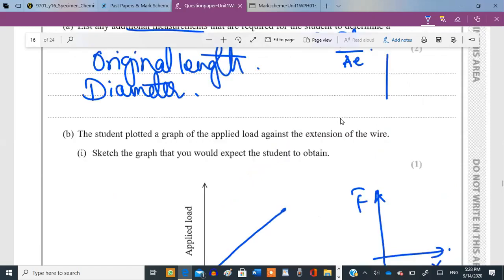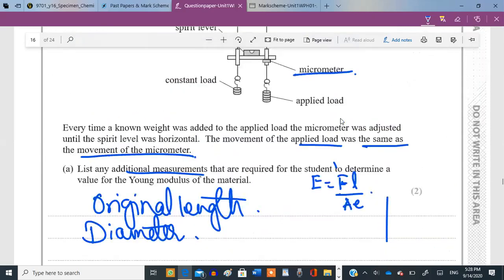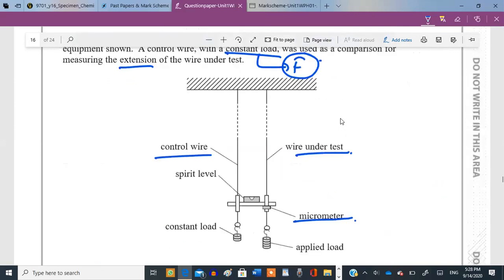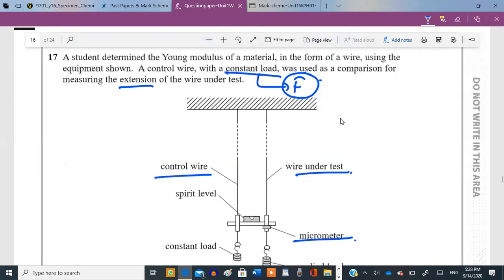Sketch a graph that you would expect. Plotted a graph of load against extension. You have the control load and wire comparison, extension under test.